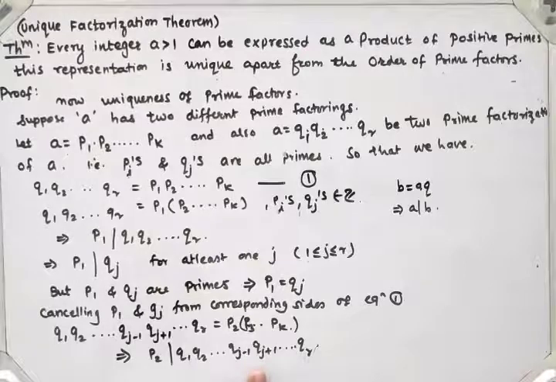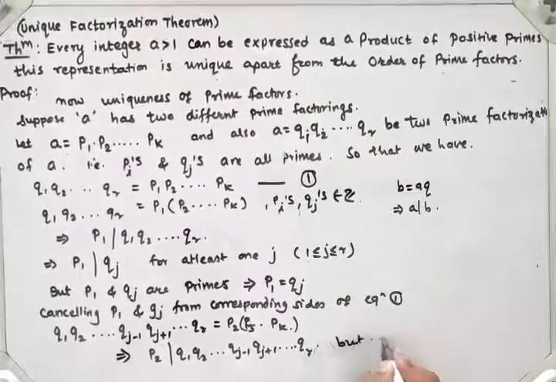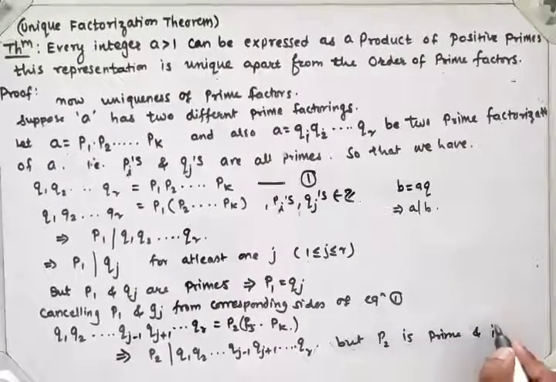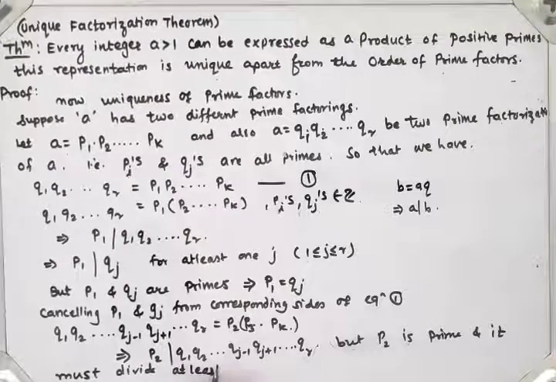So P2 is prime, and it must divide at least one factor on the right hand side.